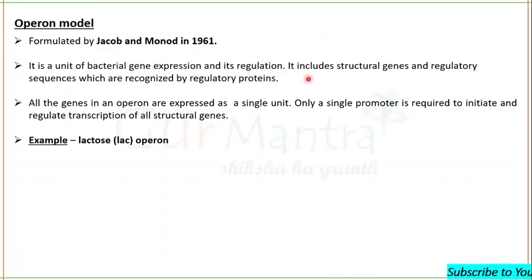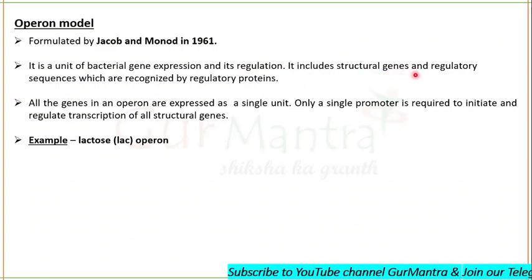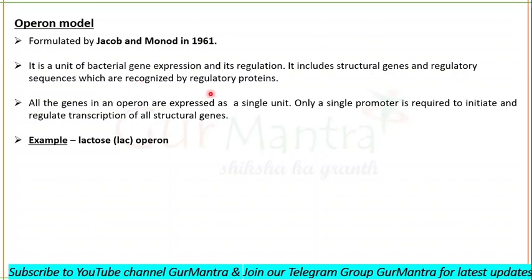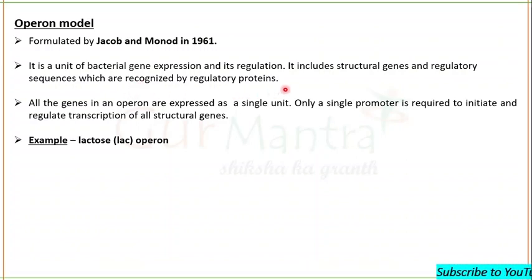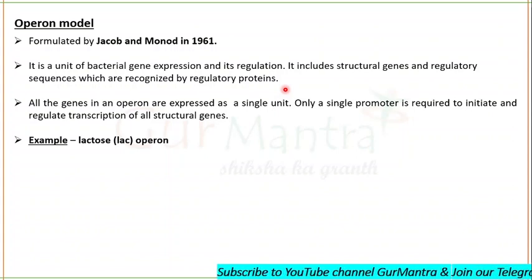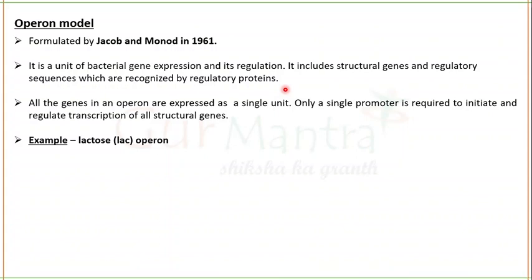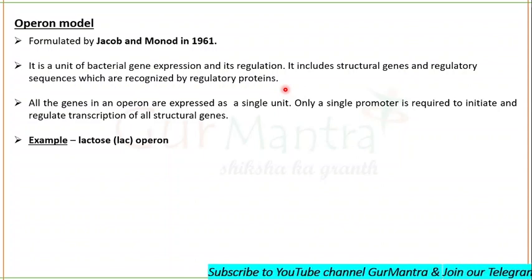It will have an operator, a promoter, and structural genes and some regulatory sequences which are recognized by regulatory proteins. But the regulatory gene will not be a part of the operon model. Remember, the main parts of an operon are promoter, operator, and structural genes.